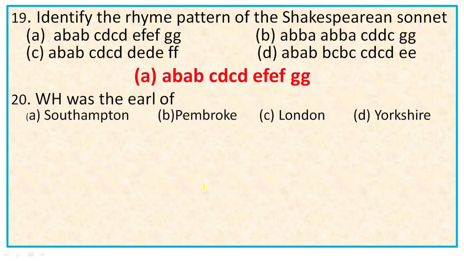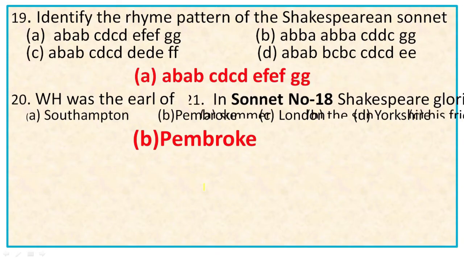Next, W.H. was the Earl of. The options are Southampton, Pembroke, London, Yorkshire. We know that Shakespearean sonnets from 1 to 126 are addressed to a young man whose identity is in mystery. He may be either W.H., William Herbert, Earl of Pembroke, or H.W., Henry Wriothesley, Earl of Southampton. So, W is equal to Earl of, obviously, Pembroke. So, the right option is B, Earl of Pembroke, and H.W., Earl of Southampton.